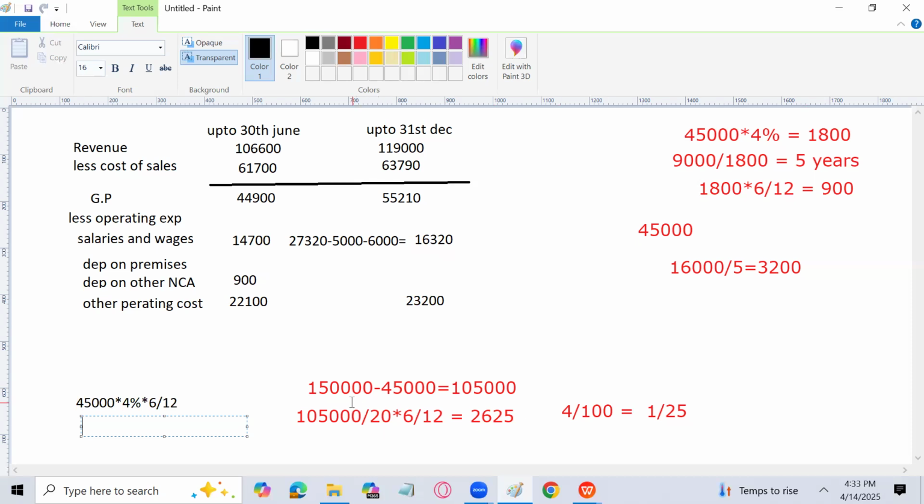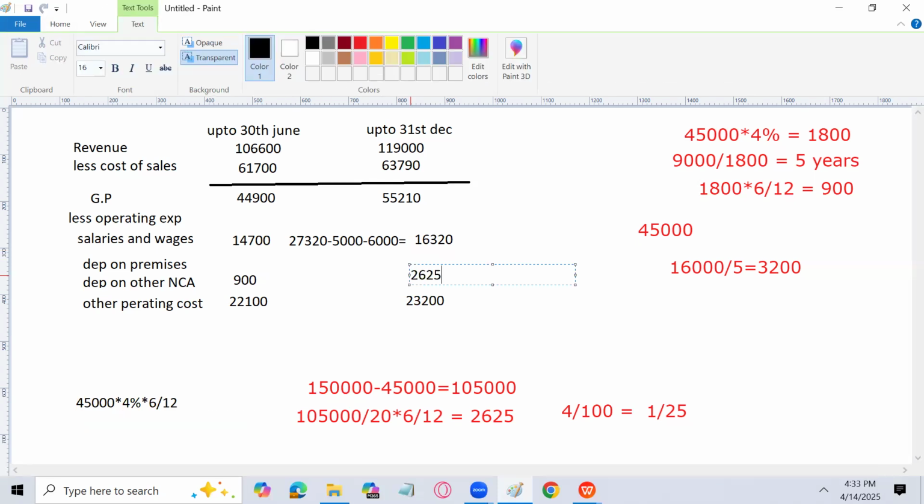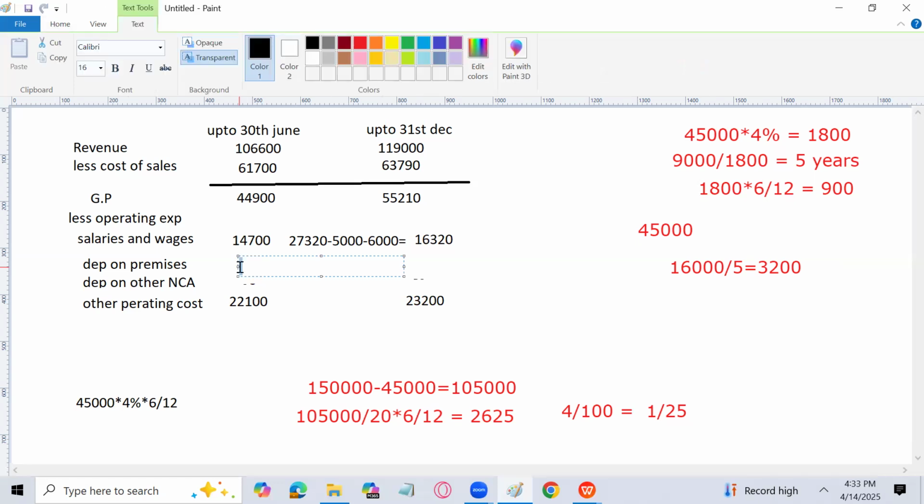So the premises has been revalued to 1,50,000. Out of that, land was 45,000. So 1,05,000 is the amount of building divided by 20 into 6/12. So 2,625 is going to be the depreciation for the later part. So I will write here 2,625 for the last 6 months. I wrote something slightly wrong, so I will write it above instead of other non-current assets. 900 and 2,625. I hope you are getting the point.